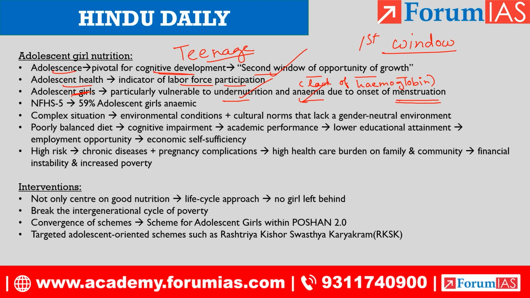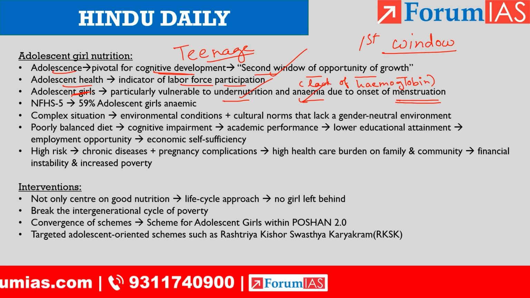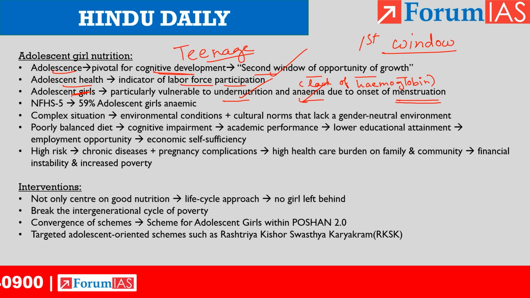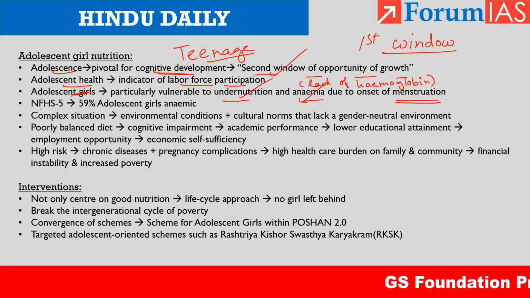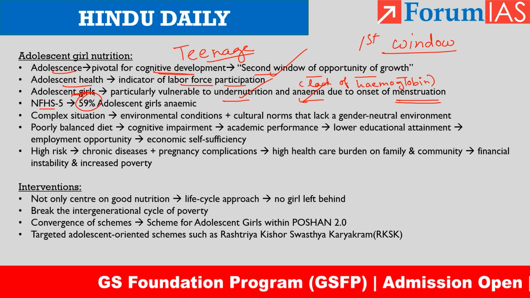As we know, menstruation involves huge blood loss. So there needs to be nutritious food to tackle the stress caused to the body due to sudden onset of menstruation. Moreover, in the National Family Health Survey version 5, it is found that 59% of adolescent girls are anemic.